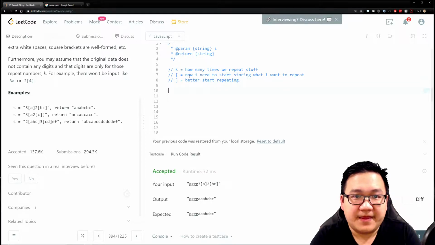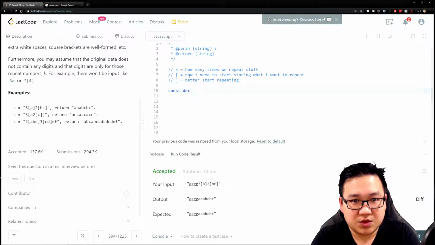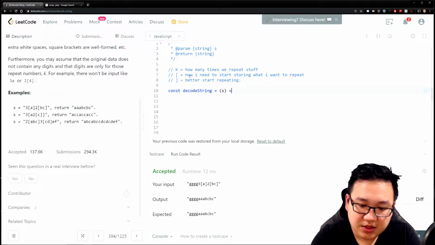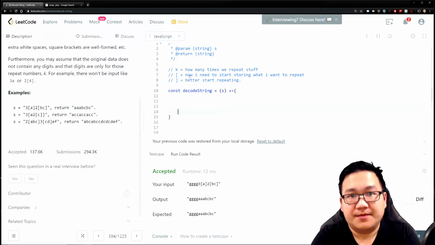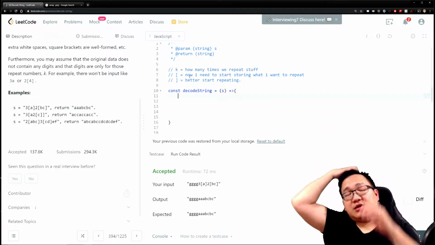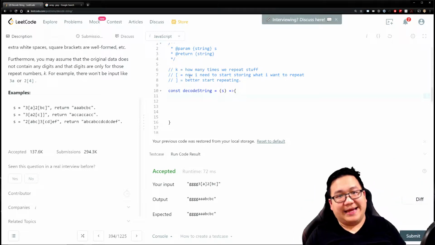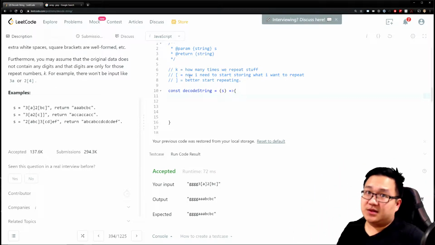Great. Now let's actually create the function. I like to use ES6, so it's going to be decodeString, which is equal to the string that they pass in here. Great. Before looking into this question, we've got to step back and think, what are they trying to ask us? How can we solve this?